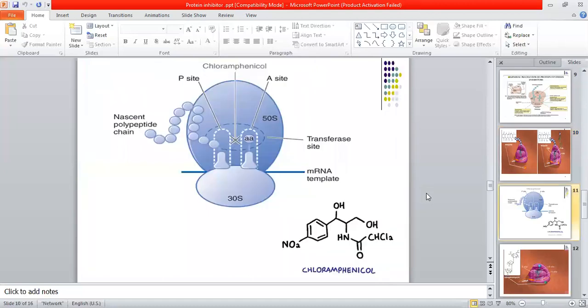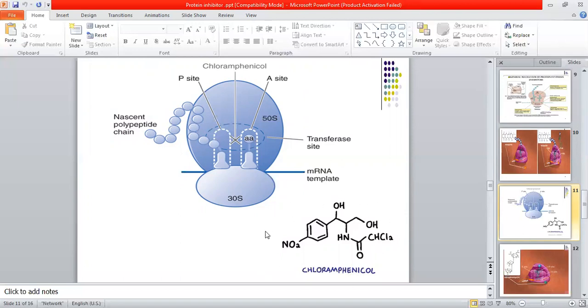Okay. Now next we come to chloramphenicol. This chloramphenicol drug will bind to the 50S ribosomal unit of the ribosome, and it will prevent peptide bond formation. P for peptide and 50. It will bind to the 50S ribosomal unit and prevent the formation of peptide bonds. When chloramphenicol is around, the amino acid beads cannot be linked together into the peptide string.